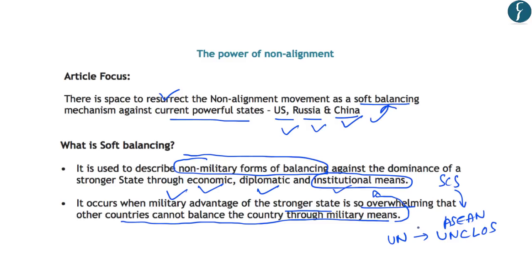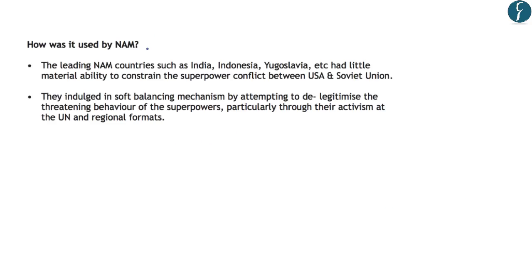So the use of United Nations platform by the ASEAN countries against China is an example of soft balancing of power. Now, how was the soft balancing used by the non-alignment movement or the NAM countries? Regarding this, the authors say that the leading countries of the non-alignment movement, for example, India, Indonesia and Yugoslavia, had little material ability to constrain the superpower conflict between the USA and Soviet Union.